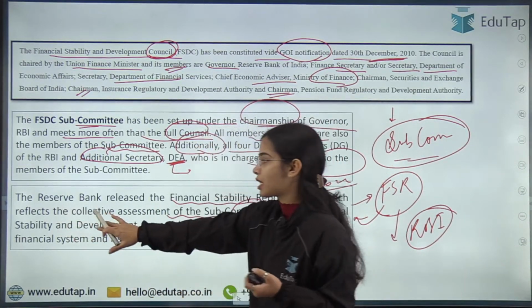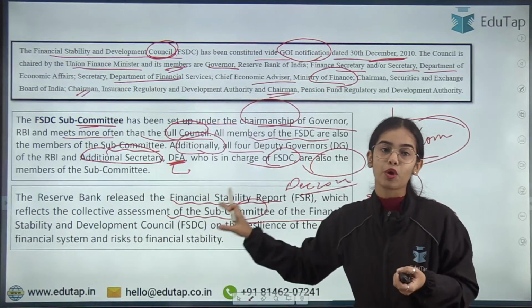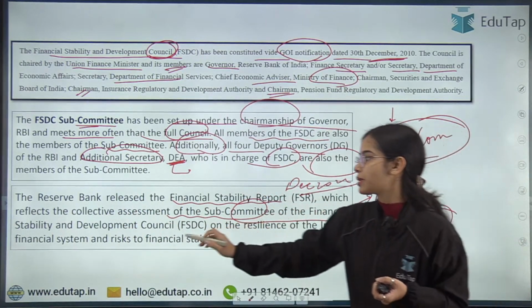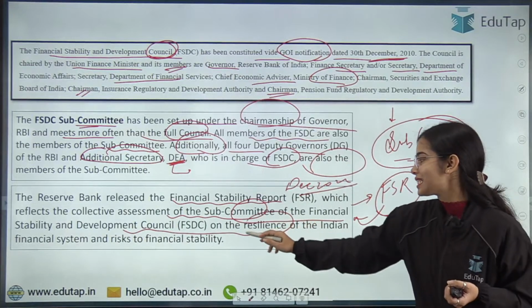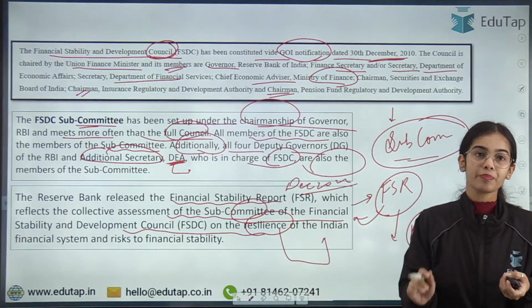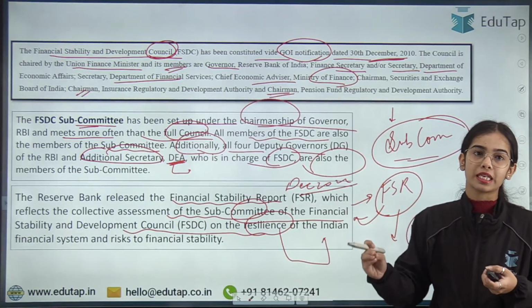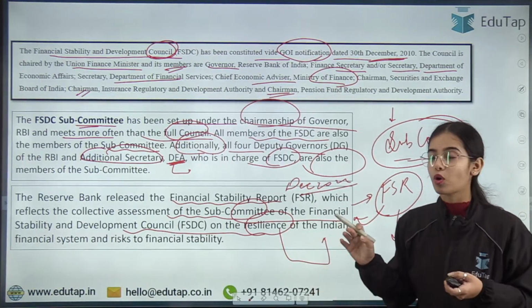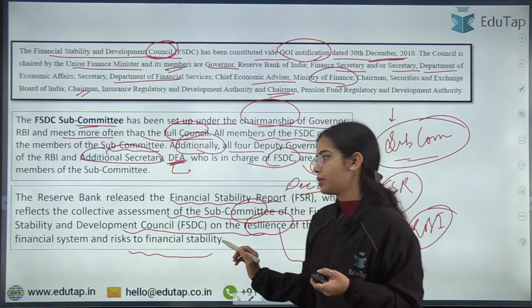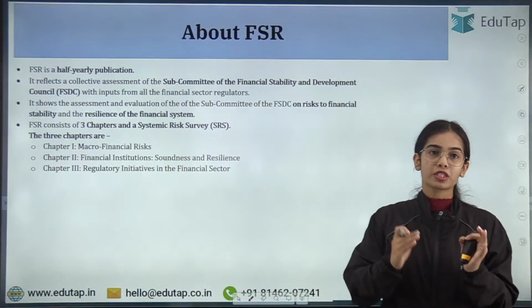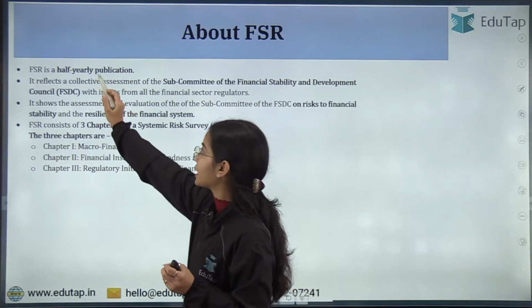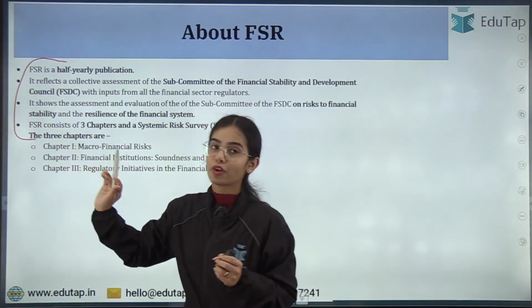So this FSR reflects the collective assessment of the subcommittee of the Financial Stability and Development Council on the resilience of the Indian financial system and the risks associated with financial stability. So this is the idea. FSR is a half-yearly publication and it is the collective assessment of the subcommittee of FSDC.